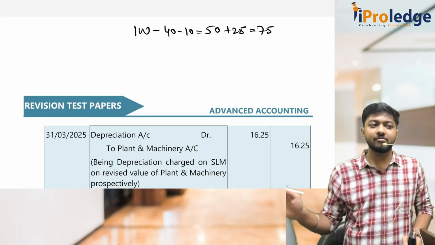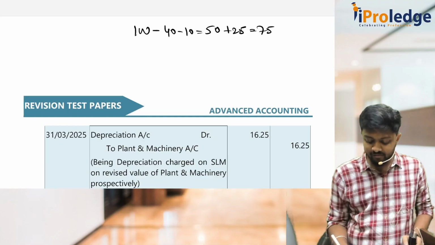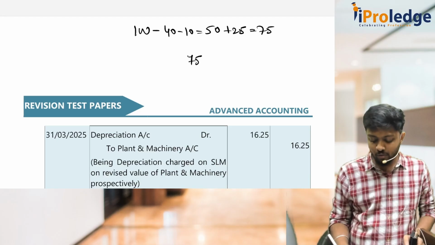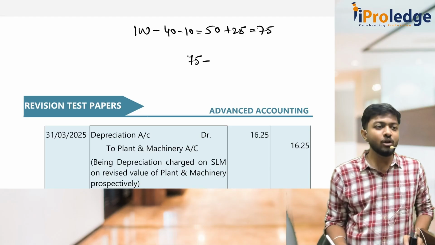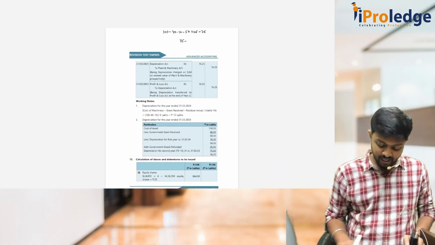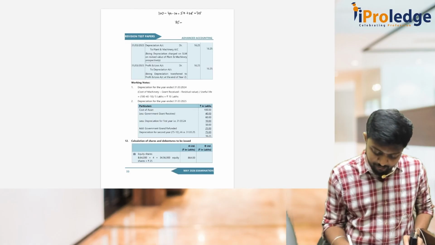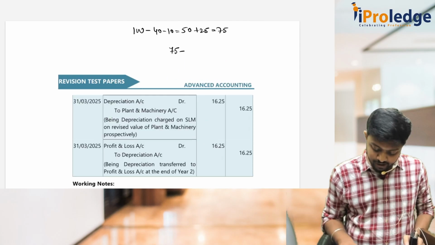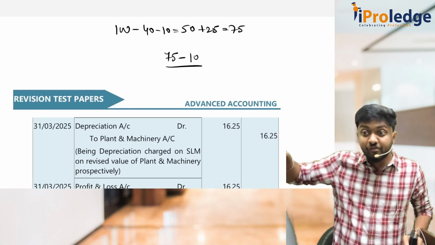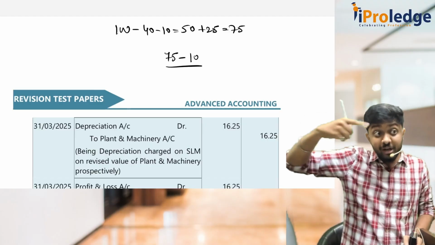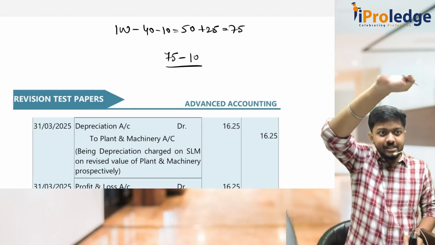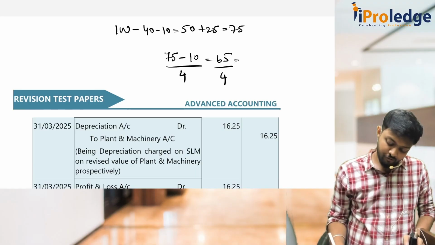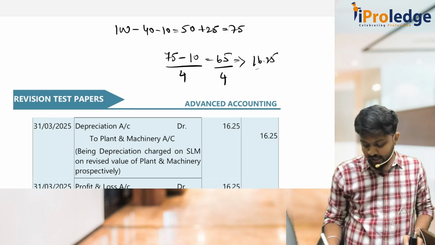So now you have to do prospective. What is the asset now? 75. You consider the revised carrying amount, minus the scrap value. Scrap value was how much? 10, right? How much is scrap value? It's 10, okay? So 75 minus 10 divided by remaining life you have to take. Out of 5, 1 is already gone, so remaining is 4. So 65 divided by 4 is 16.25, the depreciation for the next year.